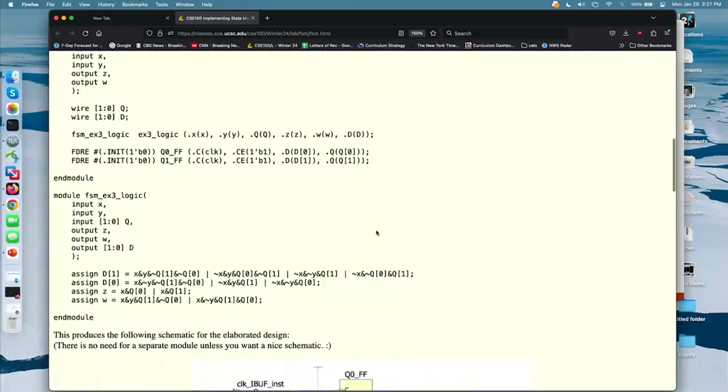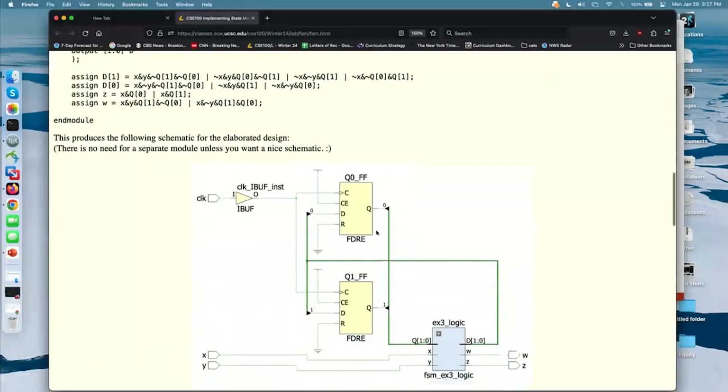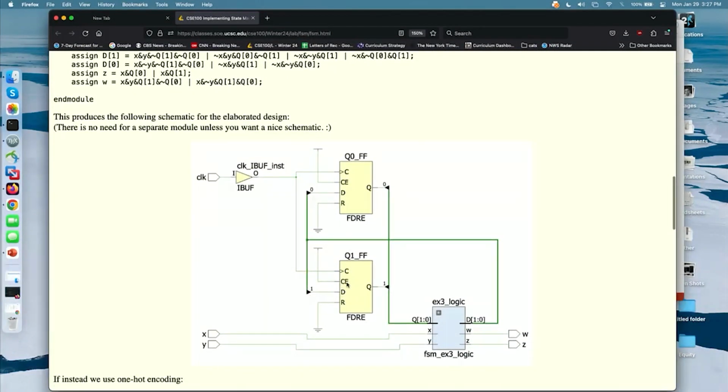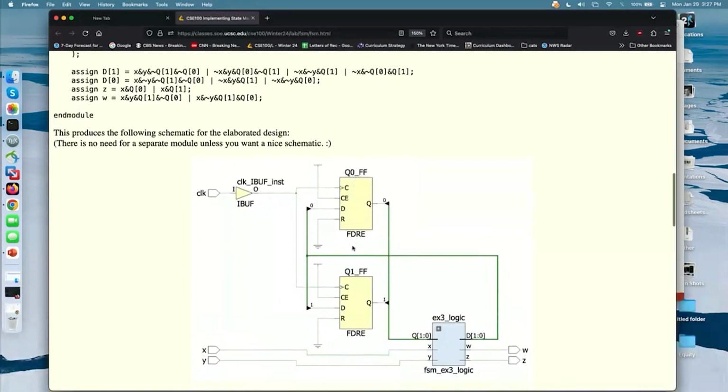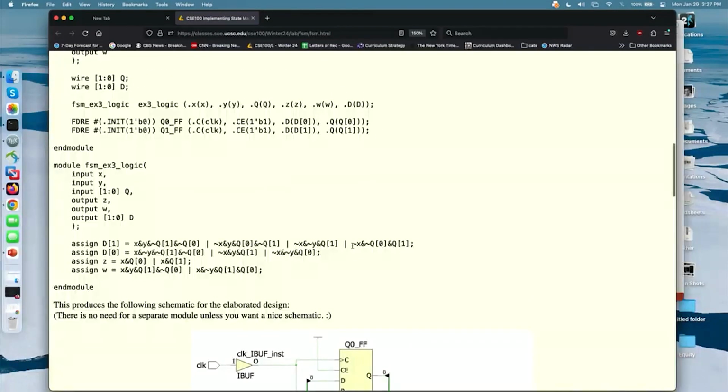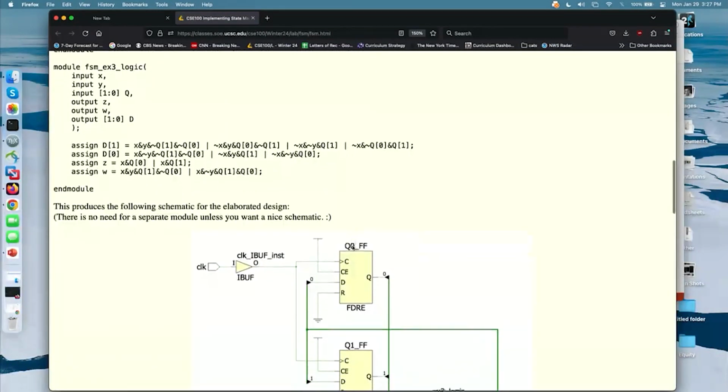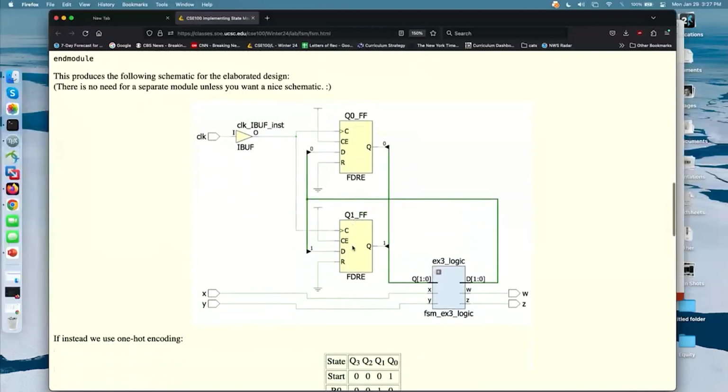Okay, the reason I do that is so that when you go to look at your schematic in Vivado, all your logic is stuffed into a module. Otherwise, it's all around the flip-flops, and it's hard to see what's what. But basically, this is what you get from the schematic in Verilog. Okay, so this works fine.